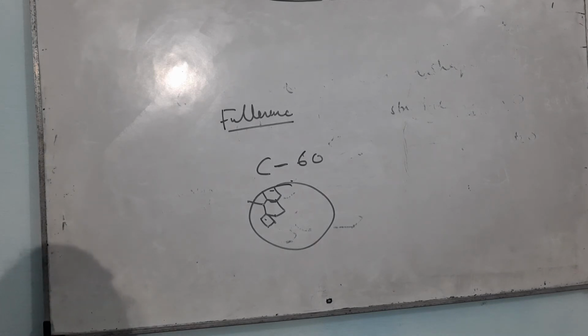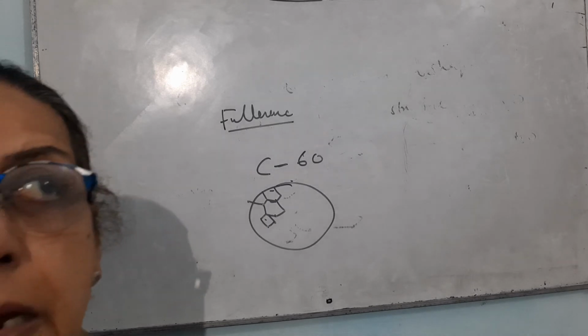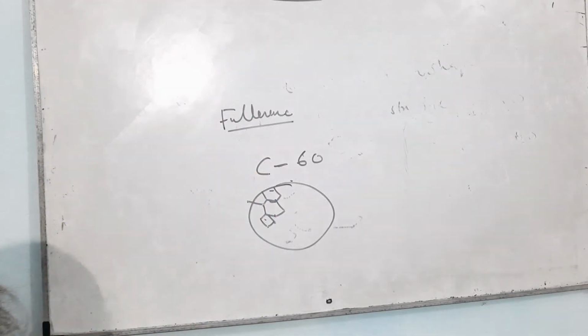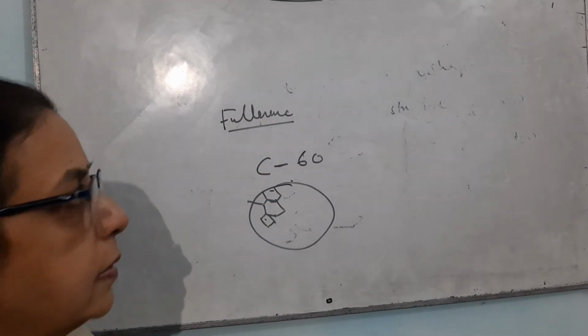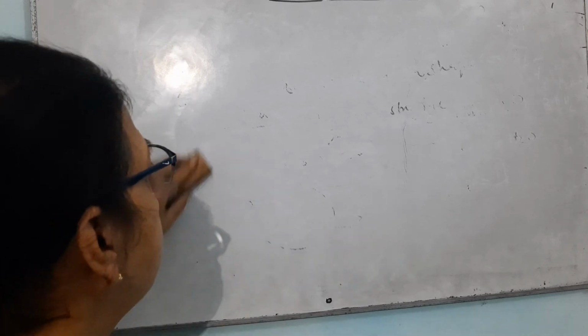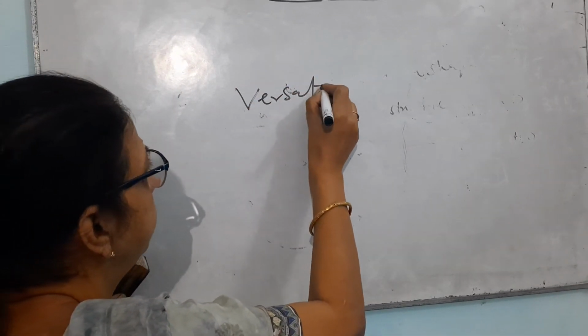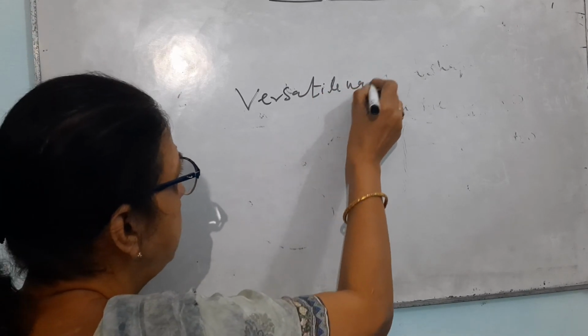Now, I will discuss one more thing, the last topic which I am discussing today: the versatile nature of carbon.